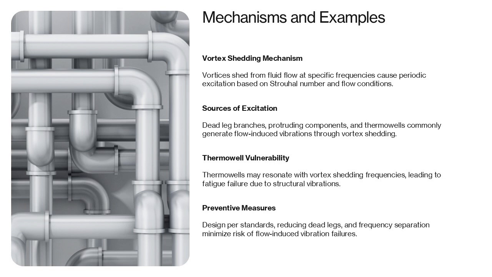Thermal wells are particularly vulnerable because vortex shedding can excite their structural natural frequency, causing them to vibrate like a tuning fork and fail due to fatigue. While these mechanisms rarely cause failure alone, they can interact with other excitation sources to produce significant vibration. Preventive measures include proper design of thermowells per ASME PTC 19.3, minimizing dead legs, and ensuring separation between excitation and natural frequencies by at least plus or minus 20%.